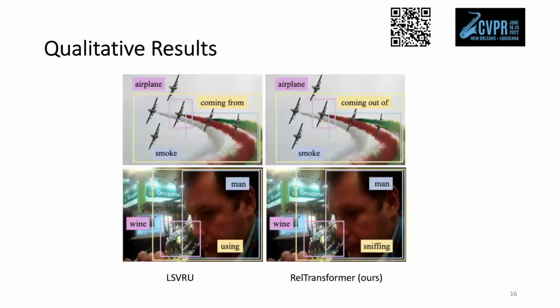Here, we show some qualitative examples. We can see RelTransformer is able to predict more plausible and accurate relations compared to LSVRU. For example, RelTransformer can predict man sniffing wine, but LSVRU can only predict man using wine, which is not very accurate.